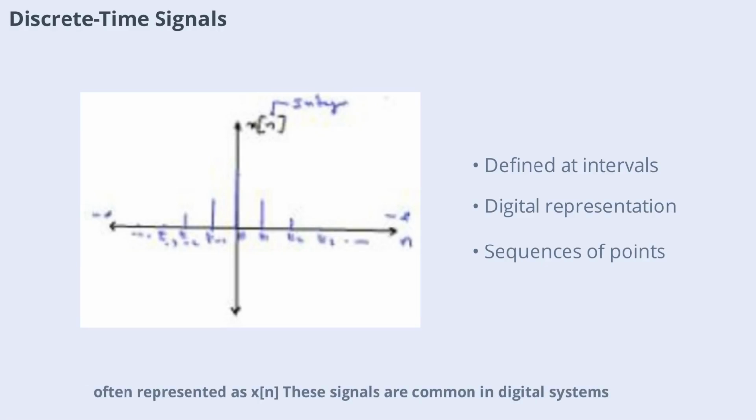Discrete time signals are defined only at specific, separate points in time, often represented as x[n]. These signals are common in digital systems where information is processed in steps or samples. Examples include digital audio recordings or sampled temperature data. Discrete time signals are visualized as sequences of points rather than continuous curves.